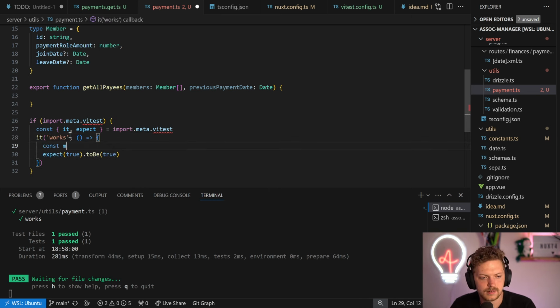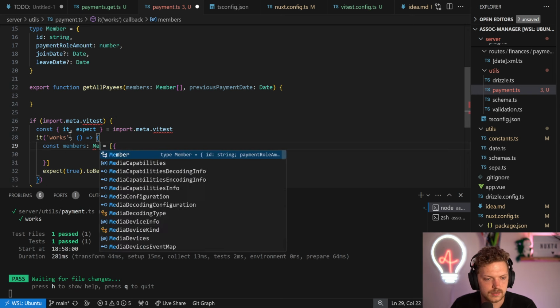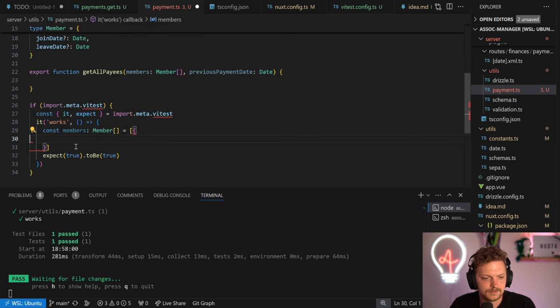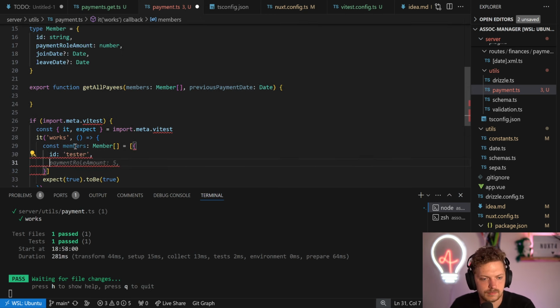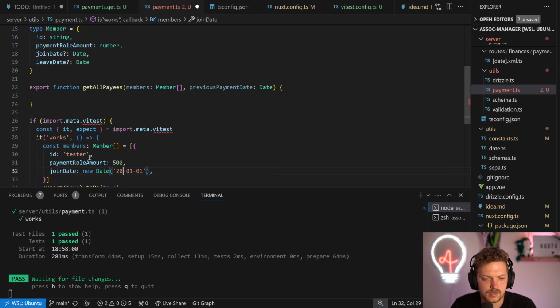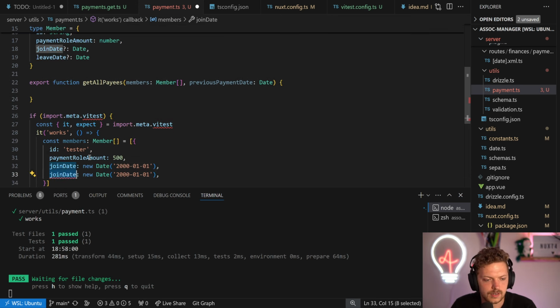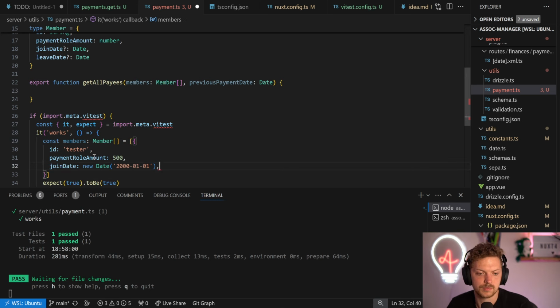So we can just say we have one member, with ID tester and payment roll amount 5. That's totally fine. Actually, everything bigger than 0 is fine. I would go with 500 because it's in cent. We don't need the join. We should add a join date, which is anything in the future, and leave date is empty, which is the most common scenario.